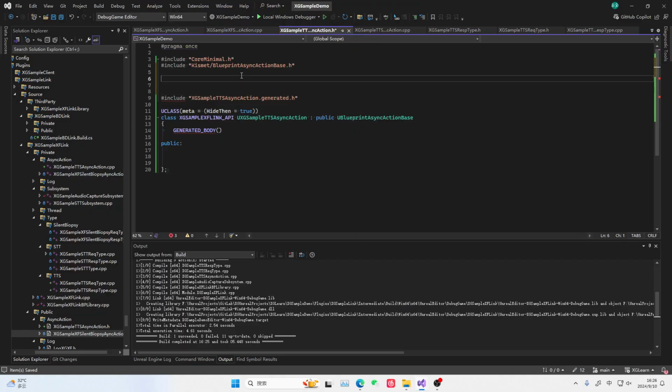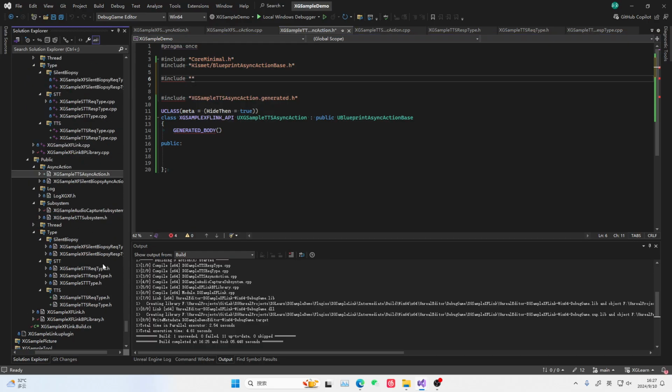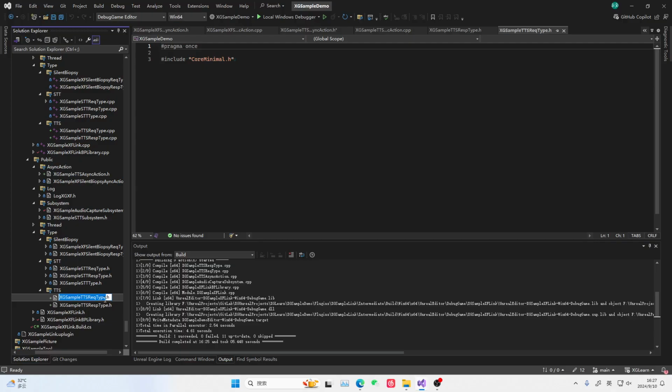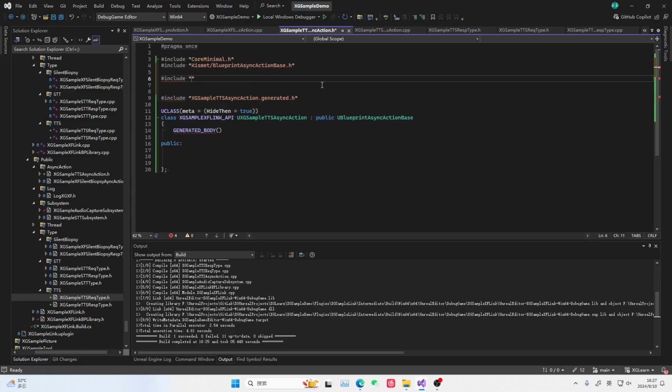Then here we directly include it. Here we put its response like this. This type should also be included, so we don't have to include it later. We'll include it directly in the same place. Okay, after including it, we need to add some default things.